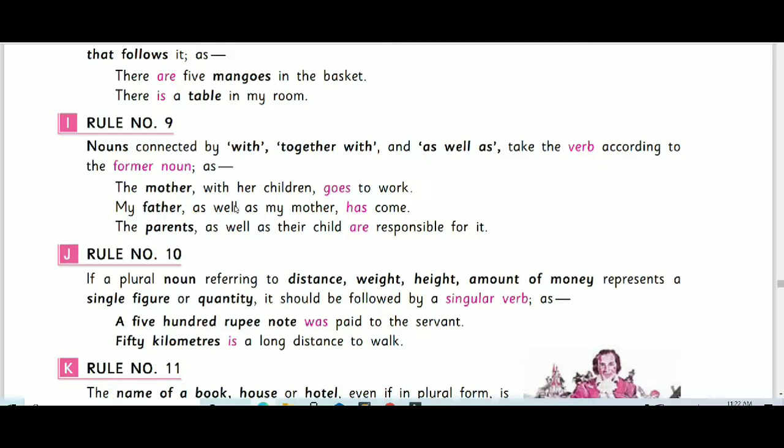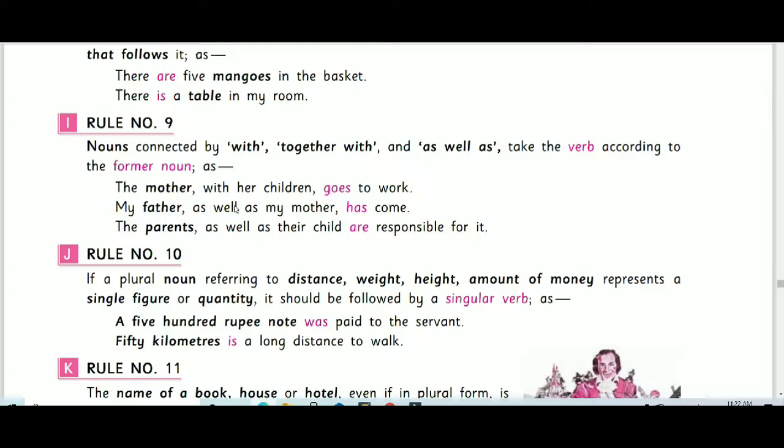What is the former noun? For the first, the mother is singular, so the verb is singular. My father is singular, so the verb is singular. The parents is plural, so the verb should be plural. That is the former one, it is not the later one. With, together with, as well as change the verb according to the first one, the former one, not the latter one, unlike either or, neither nor. Yes, got it?